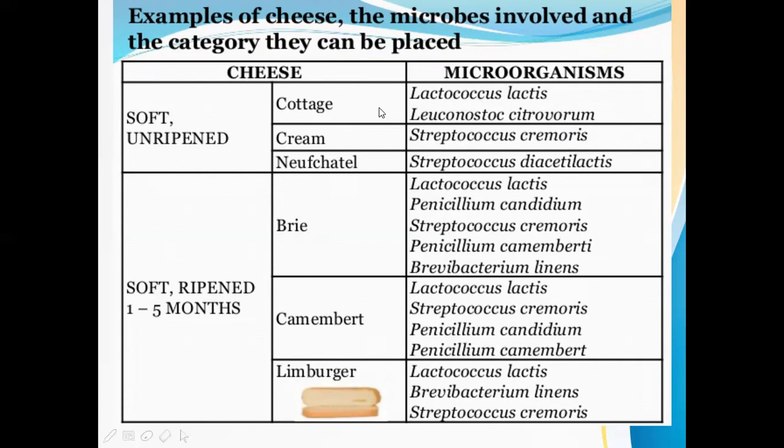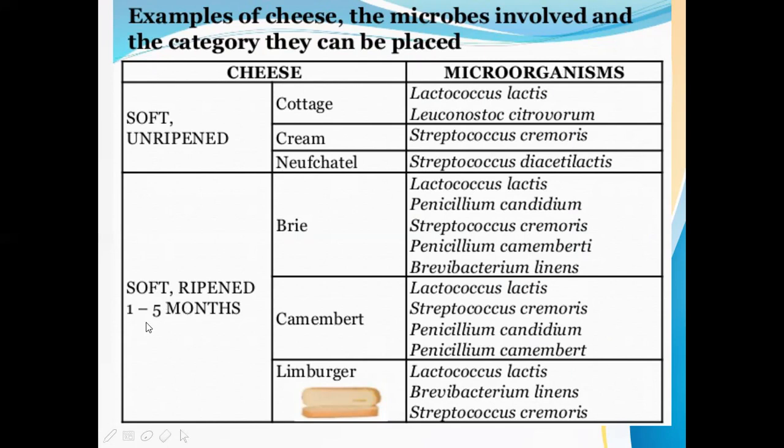This is basically paneer which we use; Lactococcus lactis and Leuconostoc citrovorum microorganisms are involved here. Next is cream cheese. Here, Streptococcus cremoris, Neufchatel, Streptococcus diacetylactis, and soft ripened.